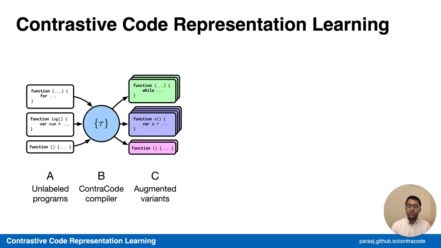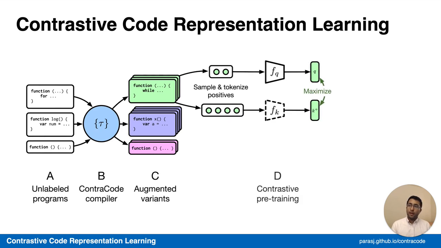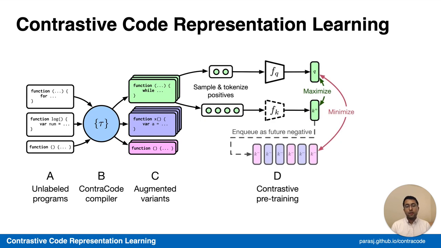We can utilize each of these sets to perform contrastive pre-training. We just sample two particular samples from the same functionally equivalent set, embed them both, and maximize the similarity of these two representations. We'll also try to push apart the representations between each of these embeddings and a historical batch of known negative programs that are functionally different.